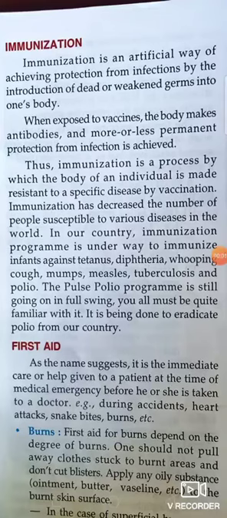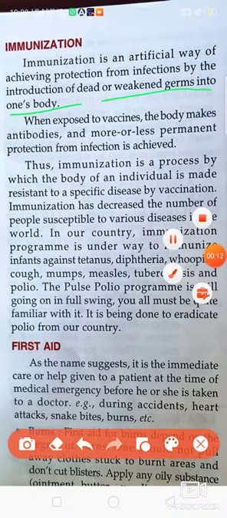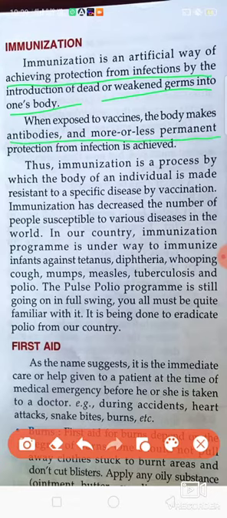Now, immunization is an artificial way of achieving protection from infections by the introduction of dead or weakened germs into the body. So, immunization, what is this? This is the artificial method in which the weakened germs, the dead germs, are introduced into the body. So the body makes the antibody and the person is able to fight against those diseases.